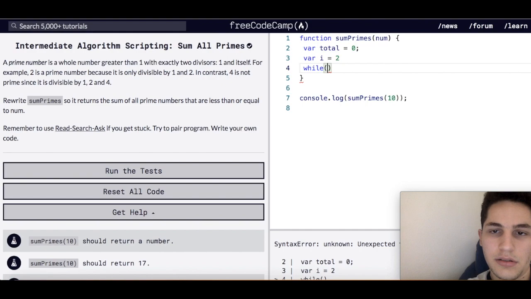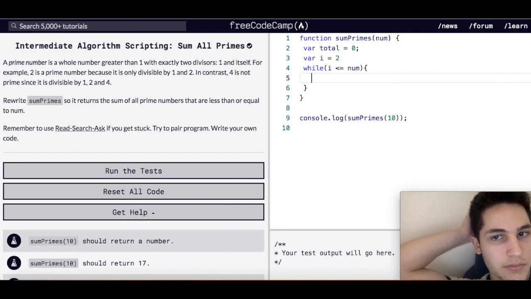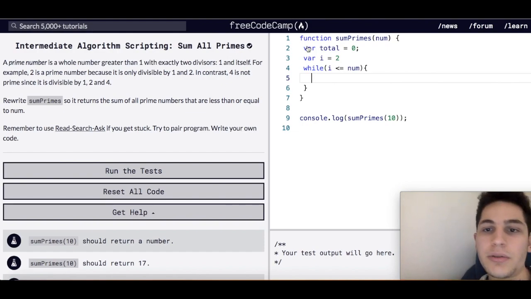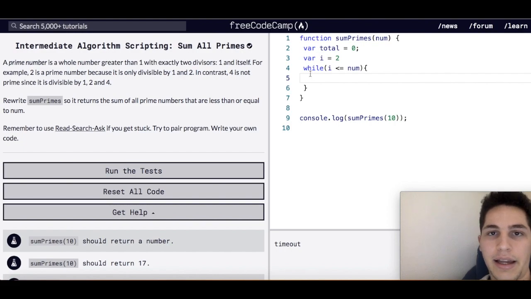And i is less than or equal to num. It's going to start at 2, and it's going to check every number after 2 to see if it's a prime number. If it is a prime number, we're going to add it to our total here.